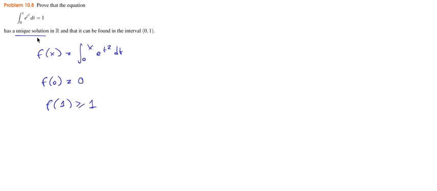How do we prove that it's unique? Well, we compute the derivative of this function, and then we have to see that this is only increasing or only decreasing. In this case, we know that it's going to be increasing. The derivative of this is e to the x squared, but we know this is always positive, right? So the function is increasing in this interval, and we have that this minus 1 is negative at 0, this minus 1 is positive at 1, so then that proves the result.